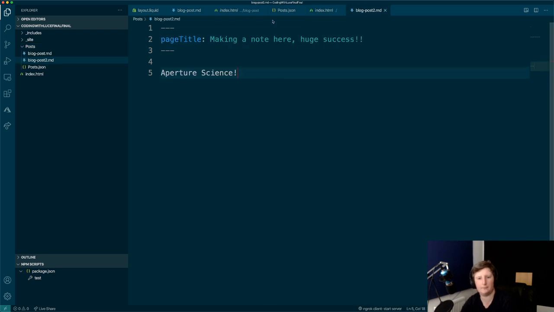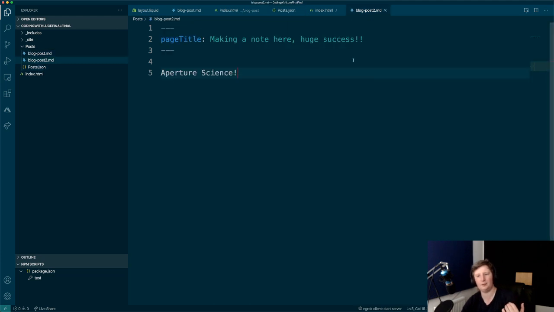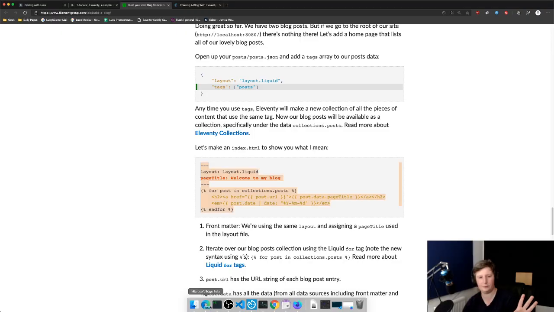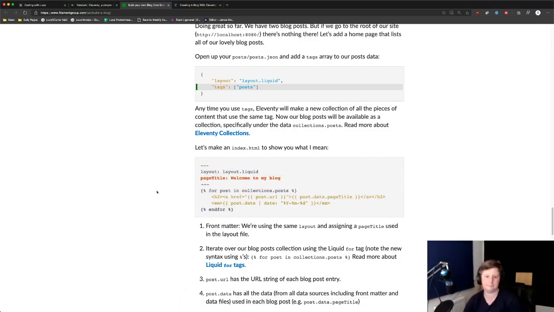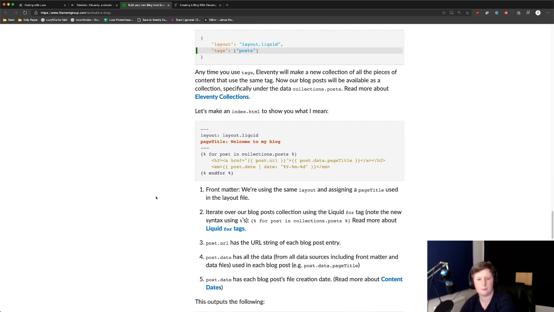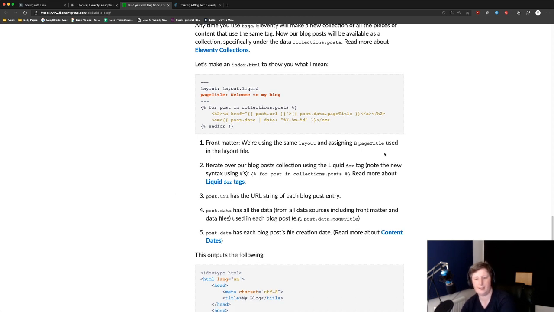So because we put it in the post.json, automatically every markdown file that we now put in this post folder, we don't have to specify up here that it's got the tag posts. It will just get applied automatically from here. So that's super powerful, and another reason why I'm beginning to really like Eleventy. The confusion that I got into with the other versions is all on me. That's not Eleventy's fault, that is my complete lack of knowledge. But that's why we learn. So we've got the index page, and we've done that. We're using the same layout and assigning a page title.